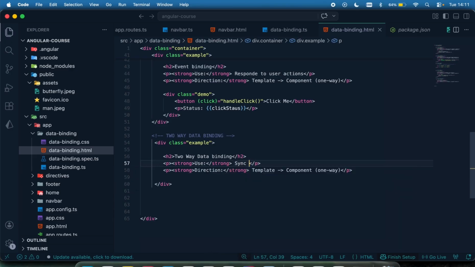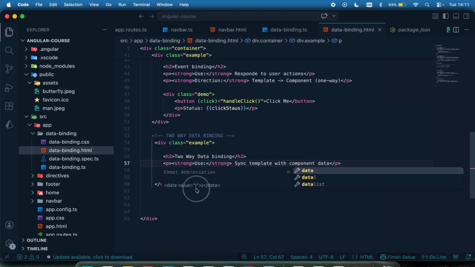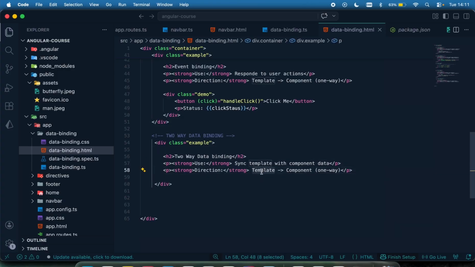And for the use case, this is to synchronize templates with component data, something like that. And the direction is from either component to templates, and then to components.